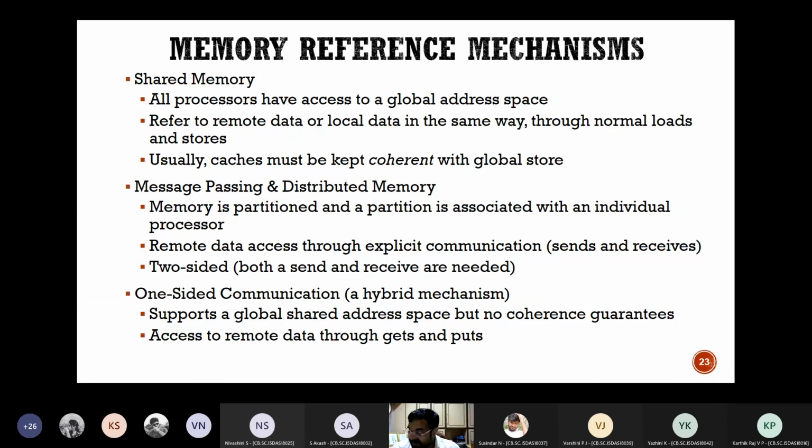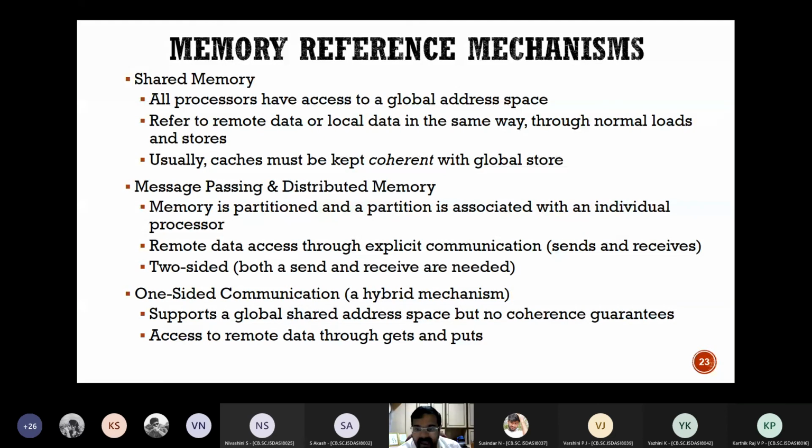One method is having a shared memory. All the processors have access to a global address space, and all the data is in the global space. Everything is stored there. Now your processor may have a cache. You know what a cache is? It's like a temporary address book, but everything is stored in the global space, whether it is remote data or local data. And there is a cache which is like an address book. I want to access this, and the cache will give that address.